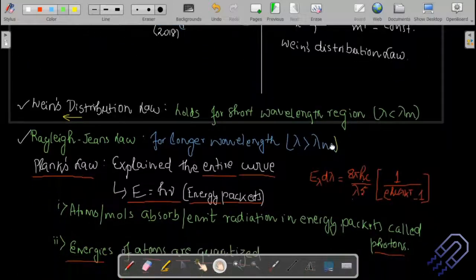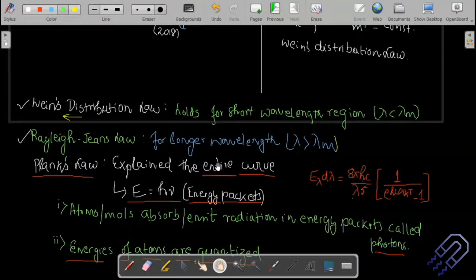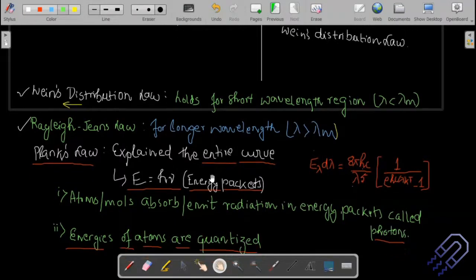What did Planck assume? Planck assumed that the energy given out by a body is in the form of packets. These are called energy packets, and he gave the idea E is equal to h nu. Now let me tell you what energy packets mean. You go to a shop to purchase milk, and the shopkeeper sells it only in 500 grams or 1 liter. He doesn't sell it in 700 grams. So you cannot ask him for 700 grams of milk, because he's not selling it in that quantity, right? So it's in quantities of half a liter, 1 liter, 2 liters, 1.5 liters, and so on.